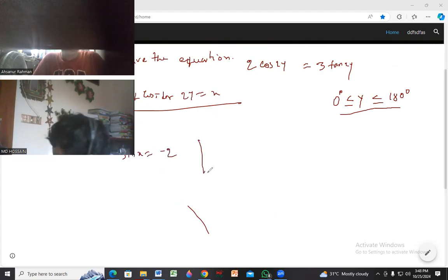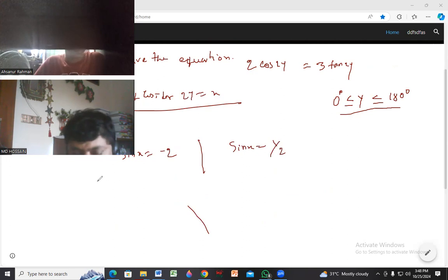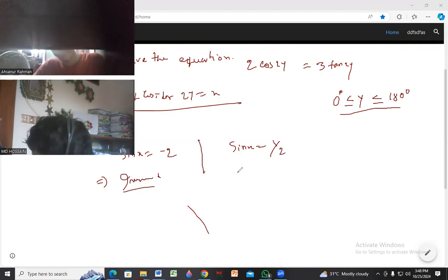On the other hand, sin x equal to 1 by 2. So sin x equal to minus 2 is absurd. It should not be accepted. Ignore it. Then sin x equal to half, a basic value.